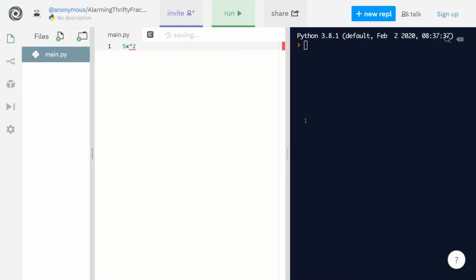Let's say 5x squared plus 2x minus 5 equals 0. This would be an equation you want to solve for x. So what you would do is take minus b, so minus 2, plus or minus the square root of b squared minus 4ac, over 2a, right? Everyone knows that.